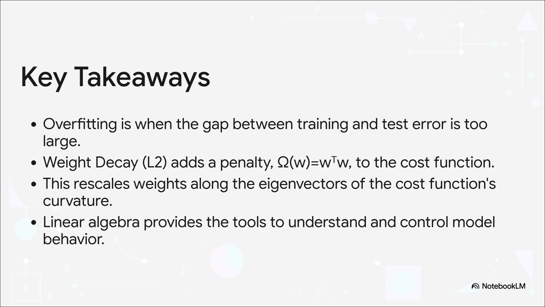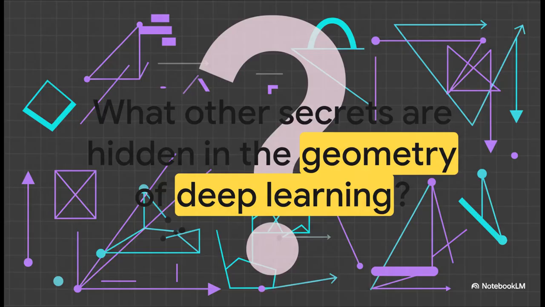And that's the big takeaway here. Linear algebra isn't just about crunching numbers. It's like a pair of glasses that lets us actually see, understand, and even control the hidden geometry of how our models learn. And that really leaves us with one last big question. We've just peeked into the geometry of a fairly simple setup. But today's deep learning models live in spaces with millions or even billions of dimensions. What other incredible secrets about how these things think, how they generalize, and why they fail are still out there, just waiting for us to find them, hidden in the vast geometry of deep learning?